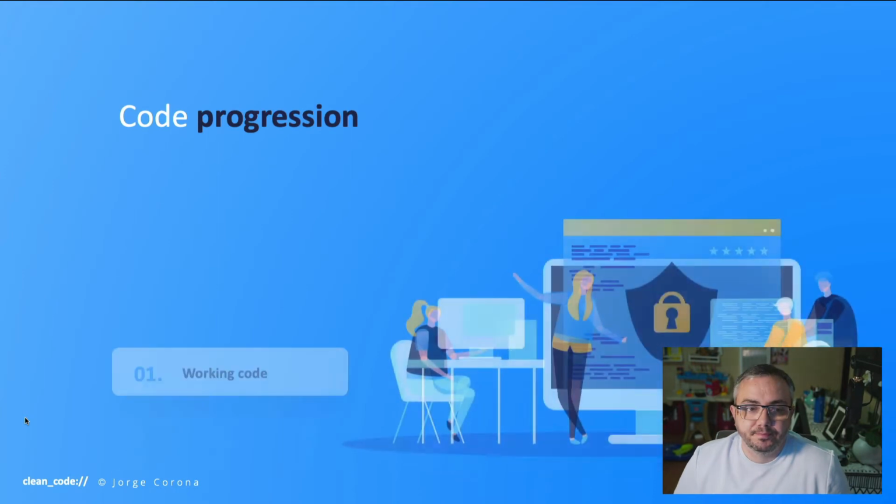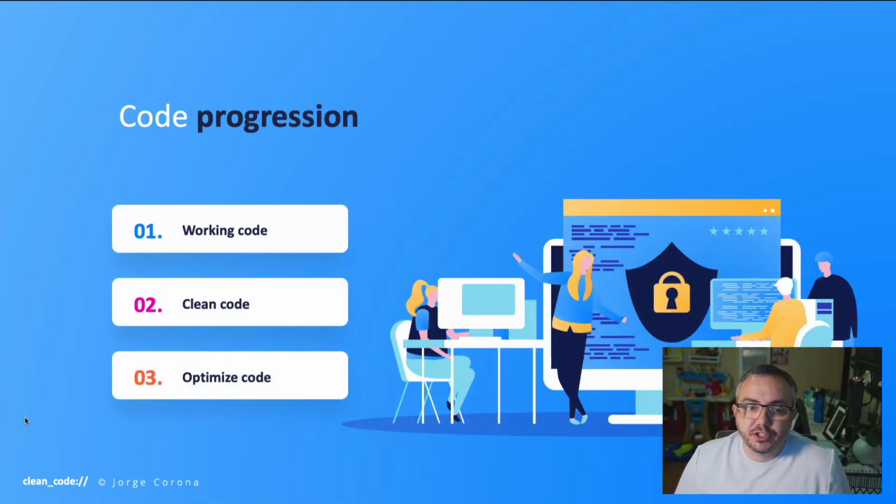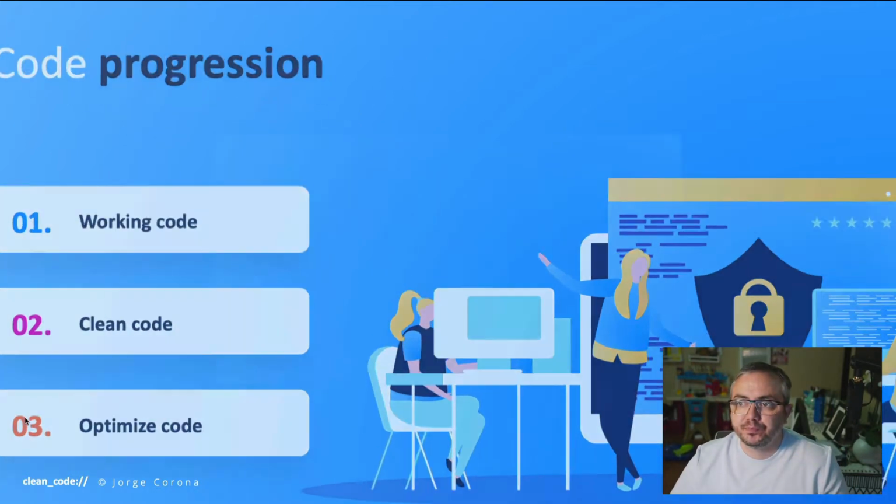How do we start? First, you need to have working code. Here are my 3 cycles of code progression. This is how I think code progresses. You have working code, number 1. Then you do clean code, which we're talking about now, number 2. And then you optimize the code using algorithms. This is done a lot in big companies such as Google, Facebook, Apple. They go to step 3. That's okay. Let's talk about step 2 though.